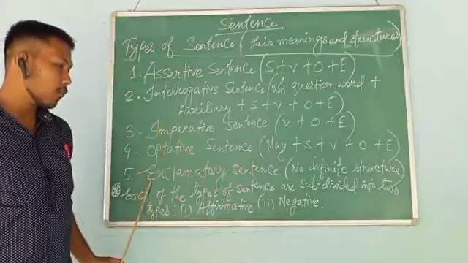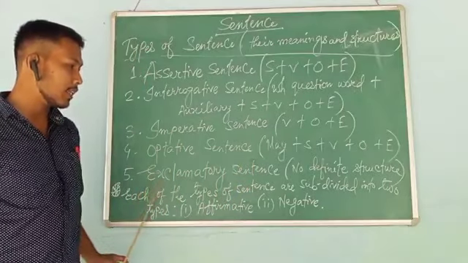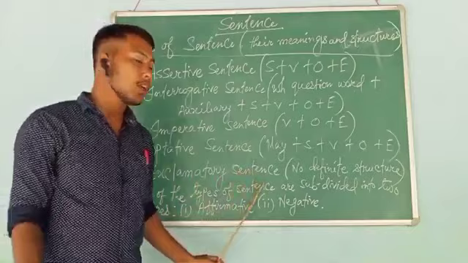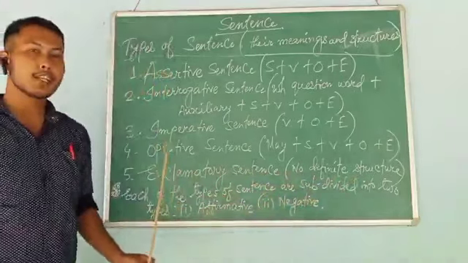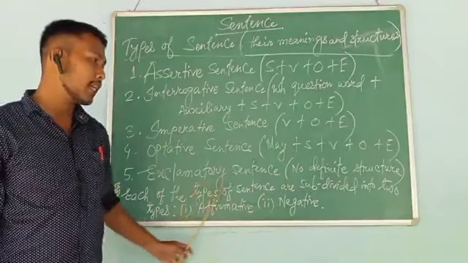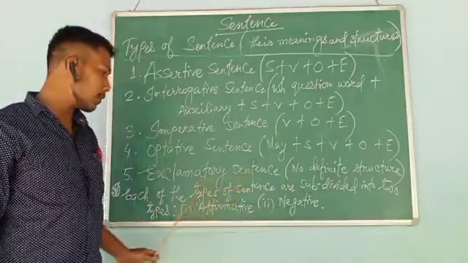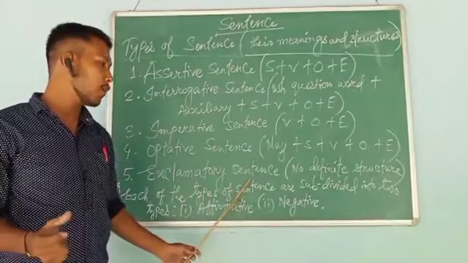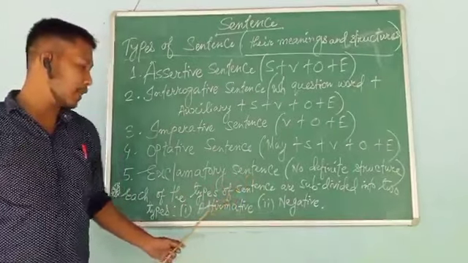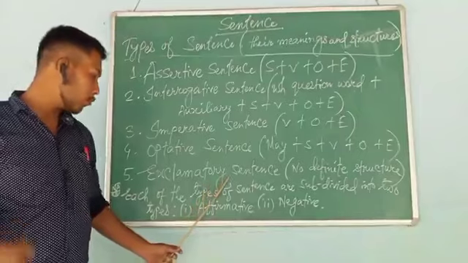Finally, we have this fifth type of sentence, the last one, and that is exclamatory sentence. For students, there is not any definite structure to follow in writing or speaking in exclamatory sentence. This type of sentence, exclamatory sentence, means a sudden feeling or emotion that we often have to express the meaning as sudden emotion or feeling.